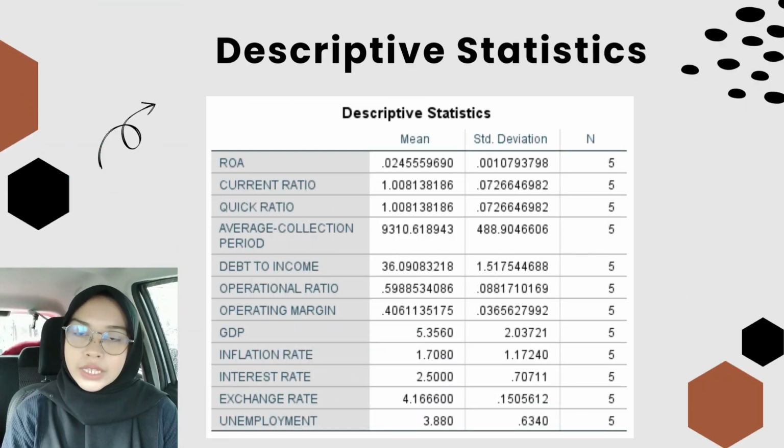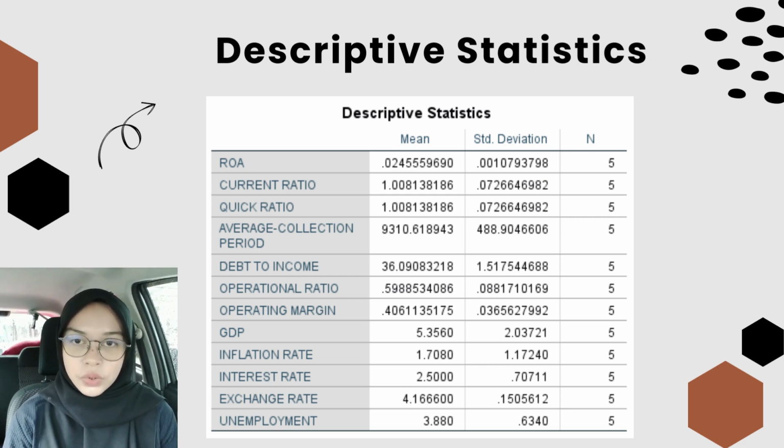Continue. After conducting the analysis, there are several findings retrieved from this study. The first one is descriptive statistics. The average mean of the dependent variable, which is ROA, is 0.025, which indicates that HLB can earn an income equivalent to 25% of its assets, and the lowest is the inflation rate, which is 1.70. This demonstrates that the cost of operations of HLB is roughly 170%, which is a positive indicator for HLB profitability because inflation has caused an increase in revenue.